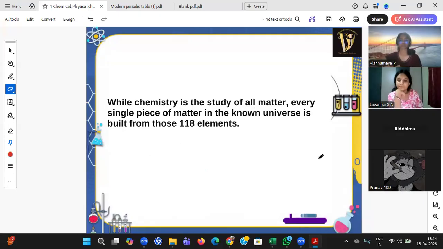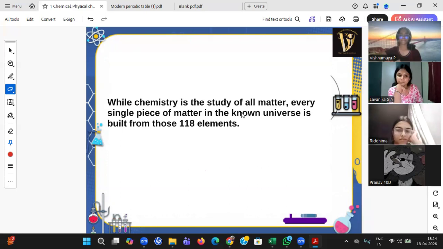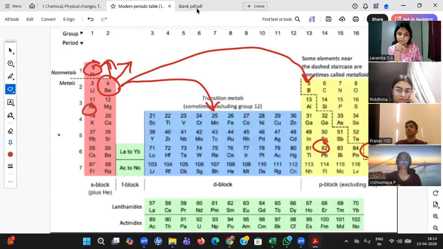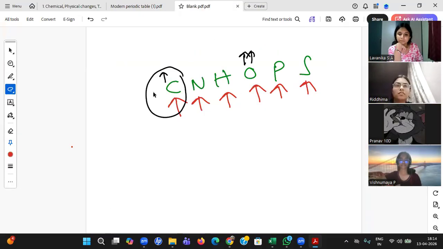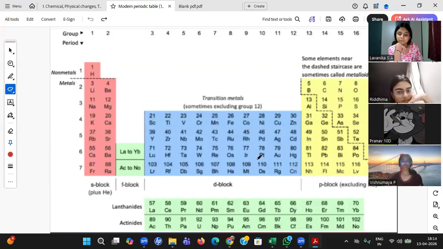Pranav, any doubt till here? No, sir. No doubt? Yes, student. Now the next level doubt came to their mind. Acha, one more thing. Yes, Pranav, next question to you. If I am showing this modern periodic table and I ask one question, what are metals? What should be your answer?